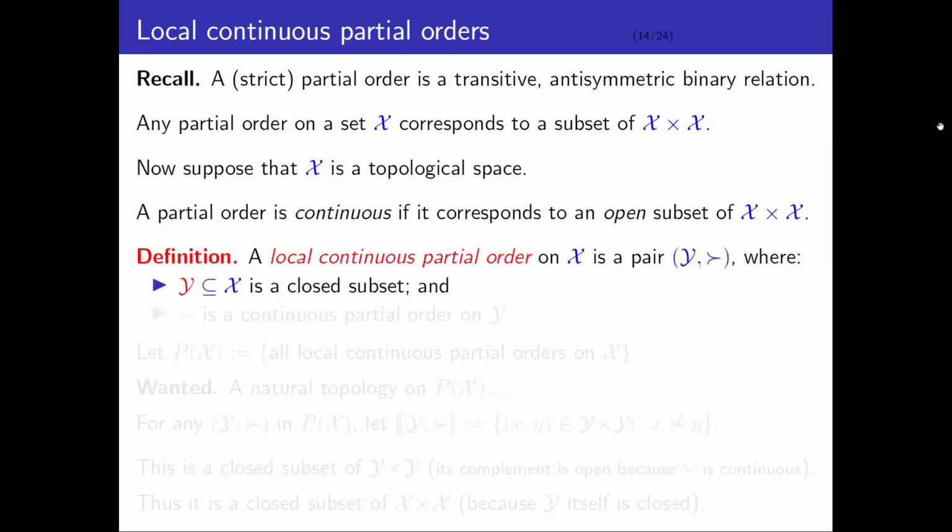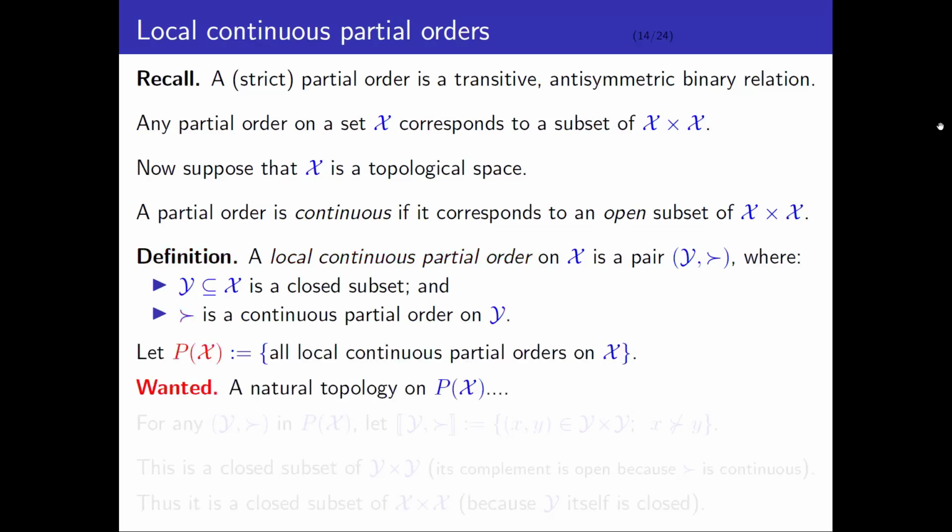All right, so I'm going to be looking at a slightly more complicated concept, what I call a local continuous partial order. This is an ordered pair (Y, relation) where Y is a closed subset of X, and where the relation is a continuous partial order on Y. Okay, so basically the idea here is that Y is like the domain of the preference. Things outside of Y, for some reason, the agent regards as off limits. Maybe she's not aware of them, or they're inadmissible for some reason. All right, so let P of X be the set of all local continuous partial orders on X.